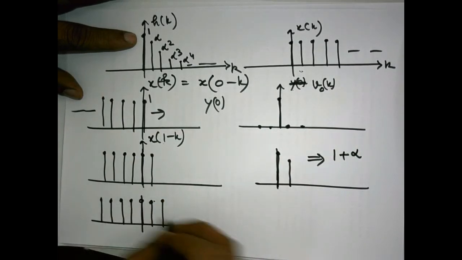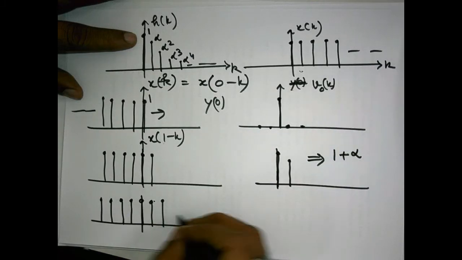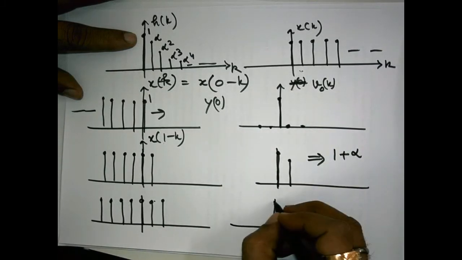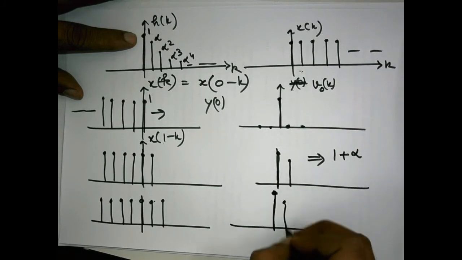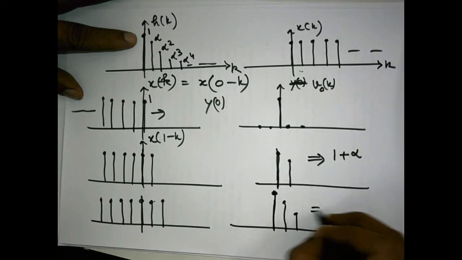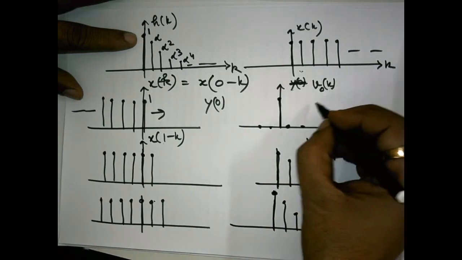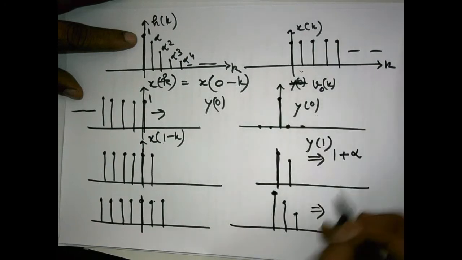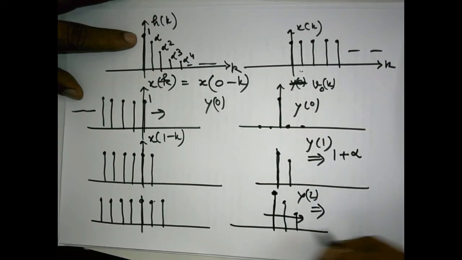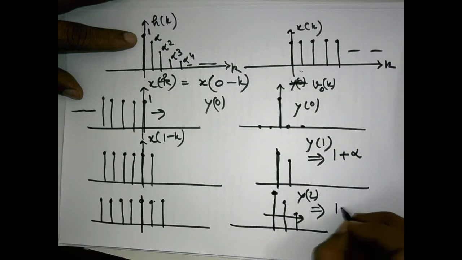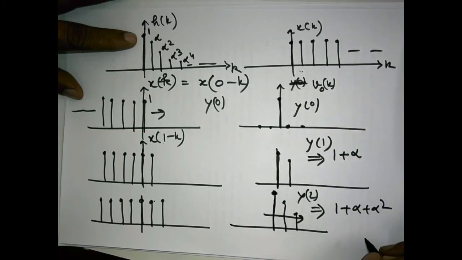The multiplication result is 1, alpha and alpha square, and this addition is going to give you y2. And what is the result of this addition? 1 plus alpha square. This is y2, the signal strength at 2, output at 2.